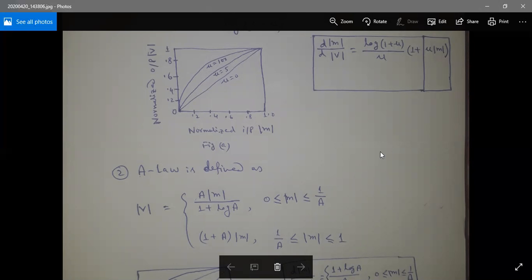That is all about the compression characteristics defined by the mu law and LO. This is the definition of the mu law, and this is the LO, and this is the corresponding curve, which represents mu equal to 0, the uniform quantization, and a equal to 1 is also uniform quantization. In the first case, when mu m is very much less than 1, it is almost linear, and approximately logarithmic when the input value corresponding to mu m is very much greater than 1. You have to remember that.